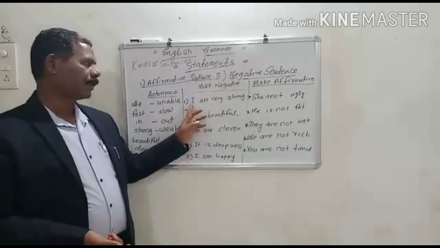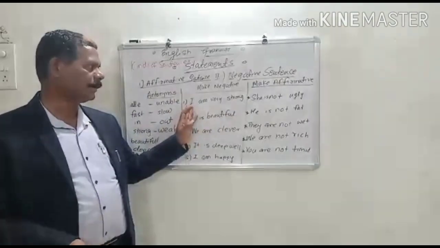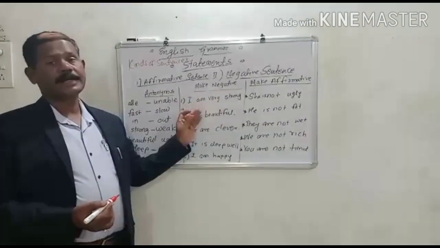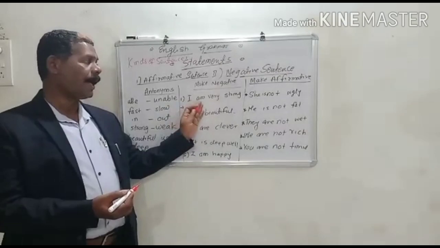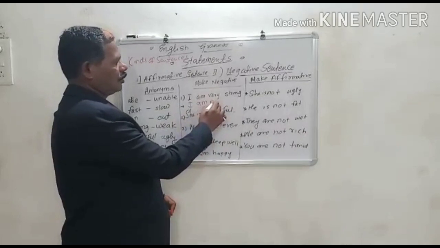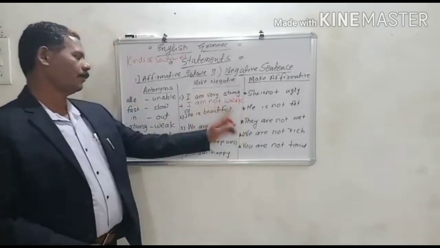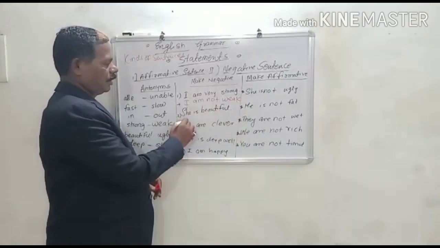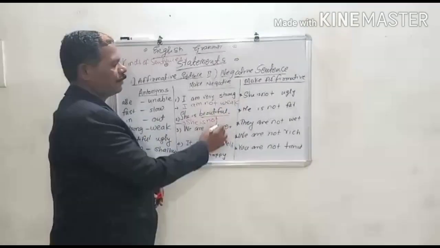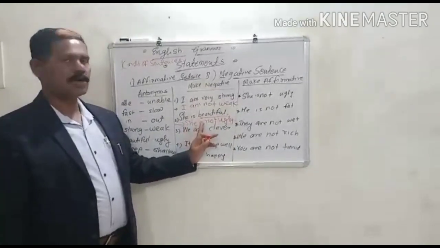For example, I am very strong. We are not changing the meaning of this sentence. These sentences I have given here. We are writing the sentences and the opposite words. I am very strong. I am not weak. She is beautiful. In this sentence, she is not... Opposite of beautiful, we are writing ugly. We are making the sentence: she is not ugly.